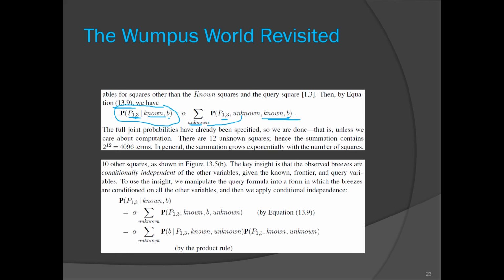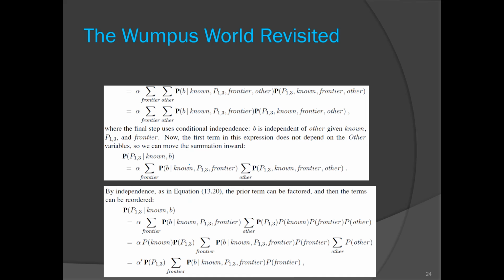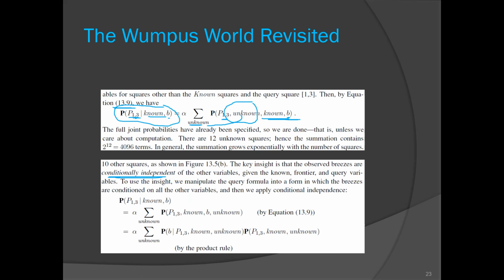So we are actually trying to introduce the conditional independence, because from unknown some are independent, so we can ignore them. Slowly we'll build the equations. This equation is done from equation 13.9.